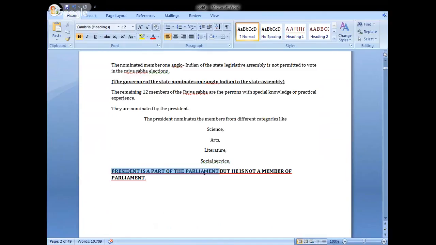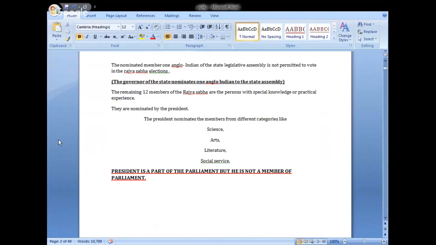President is a part of the parliament, but he is not a member of the parliament. It is very important point. Please remember, the president is a part of the parliament. At first, we learned about the parliament. That is a composition of three main organs: president, Lok Sabha, and Rajya Sabha. But the president is a part of the parliament. He is not a member.